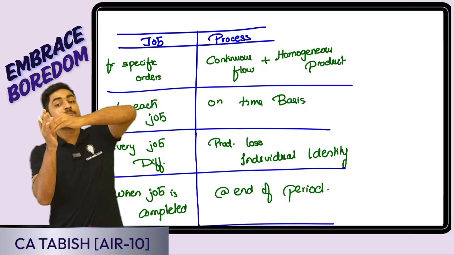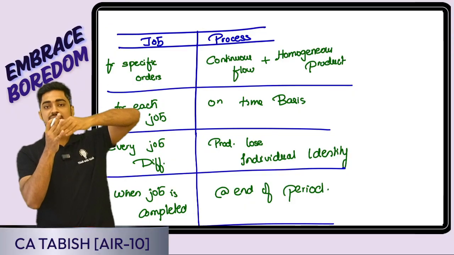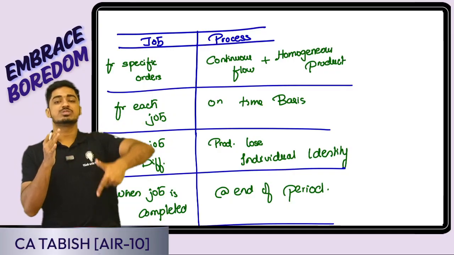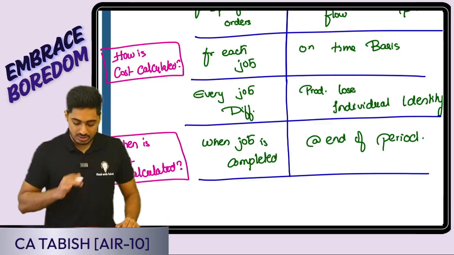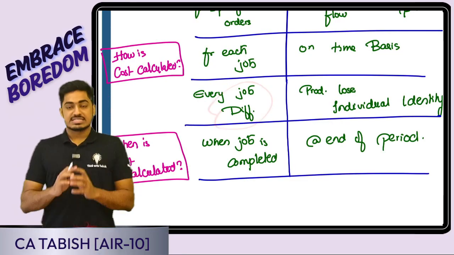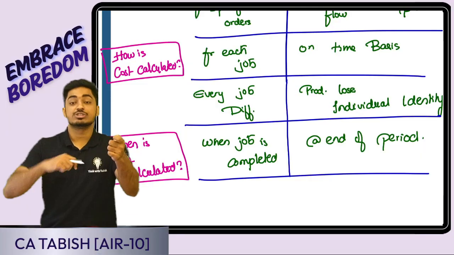At the end of the period, I will see in total how much cost is incurred and how many units are produced, which gives me the cost per unit. On a time basis, cost is being calculated. Now, what is special? Every job is different. Job number 1 and job number 2 are not the same.